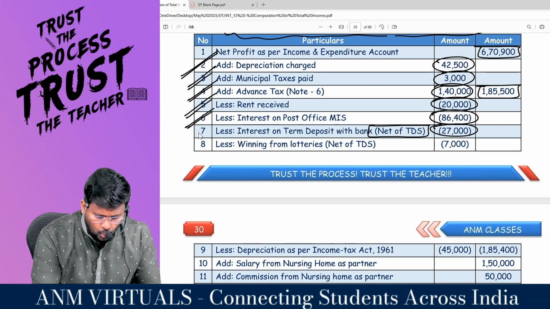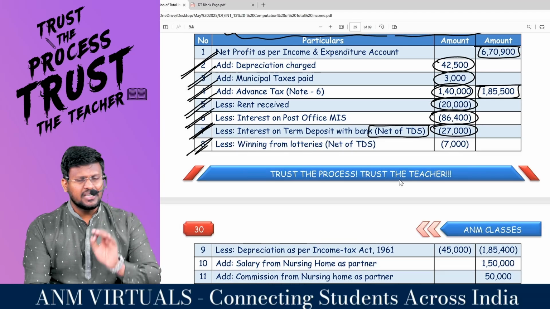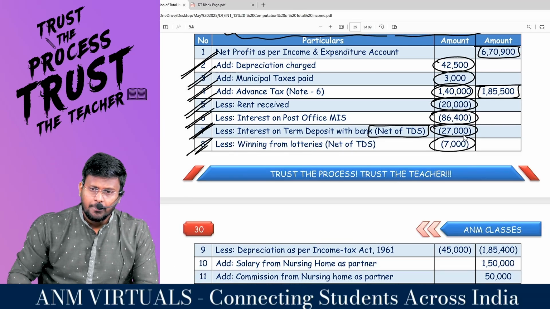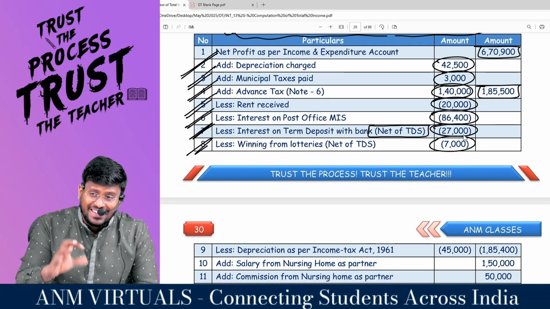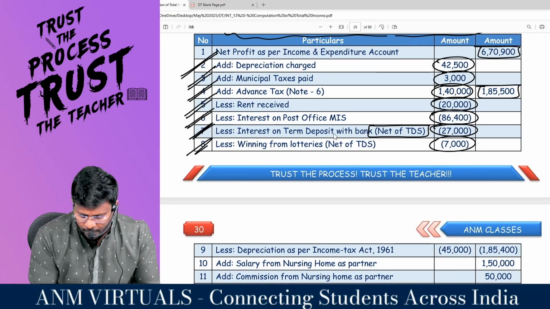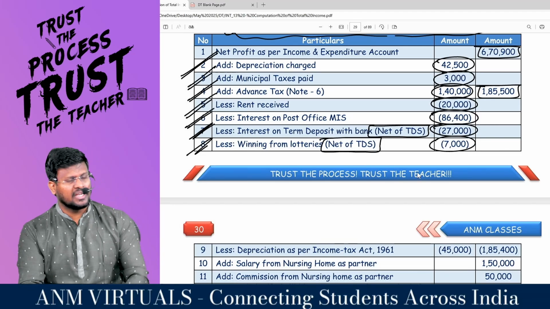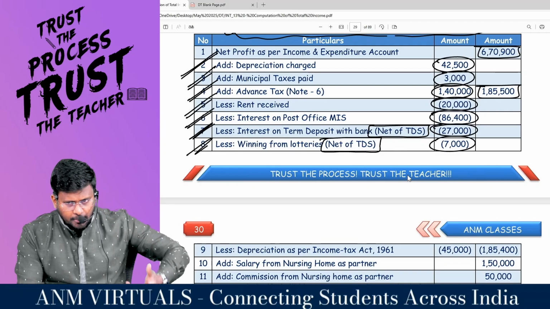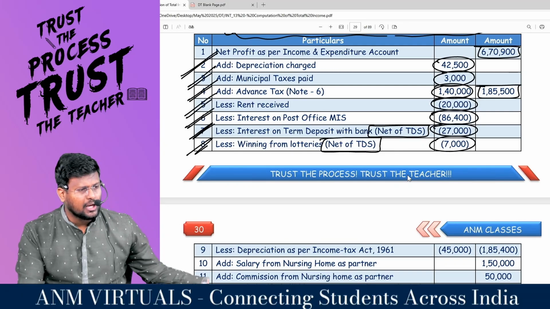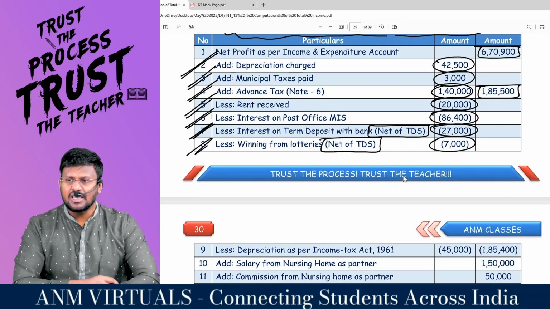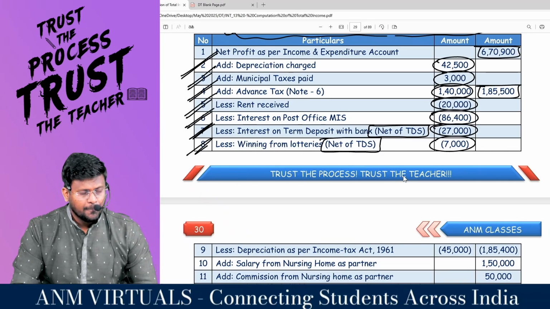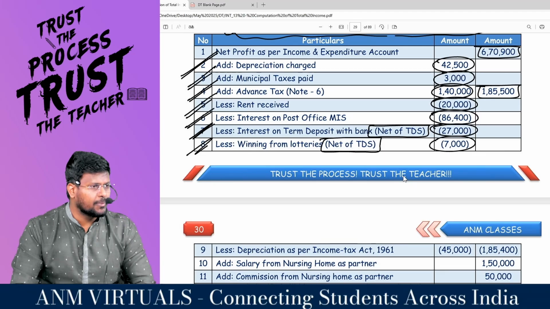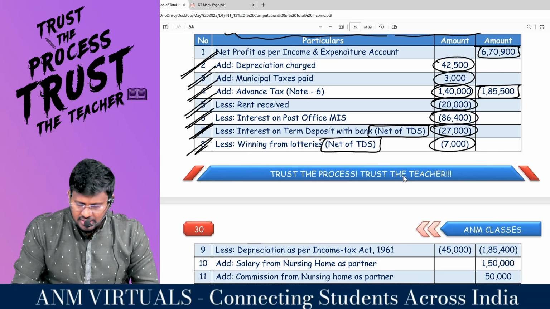Winning from lottery will not be taxable under PGBP, but this amount has been credited to the income and expenditure account, my dear lovable students. Because of that, net profit would have been increased, which should not increase. They specifically mentioned net of TDS, that is irrelevant for me from the angle of PGBP. When I am calculating PGBP, whatever amount is credited to the P&L account should be reduced. That means 7,000 has to be reduced. But when I am including it as income under the head IFOS, my dear lovable students, I will be showing it gross.